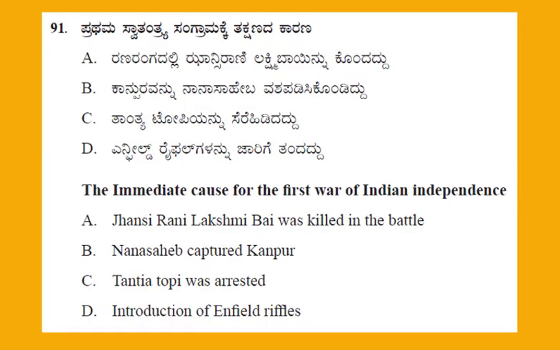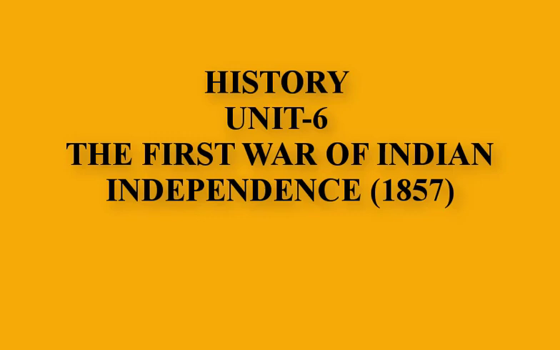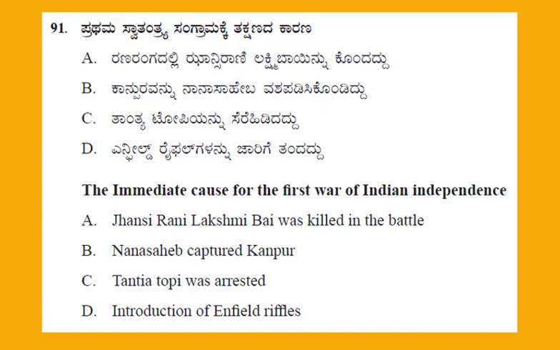And the next, question number 91. The immediate cause for the first war of Indian independence. This is the question from history unit number 6, the first war of Indian independence. And the four options: option A, Jhansi Rani Lakshmi Bai was killed in the battle.